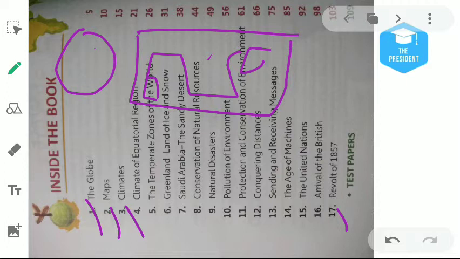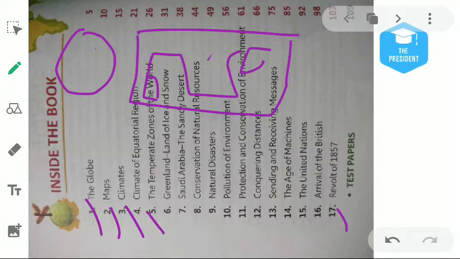And what is weather? Weather is the sudden change in the atmosphere, like sometimes it's sunny, sometimes it's raining, sometimes it's cold. So that is called weather. Weather is basically for the short time, and climate is for the long time.